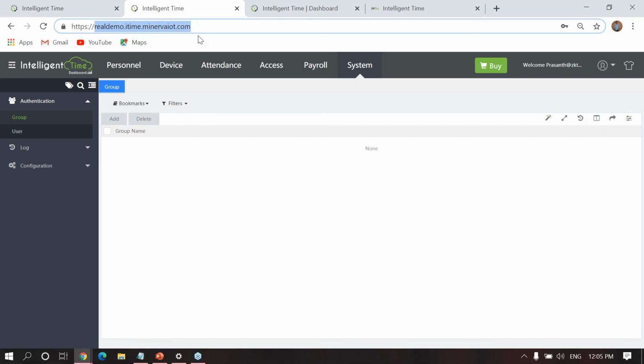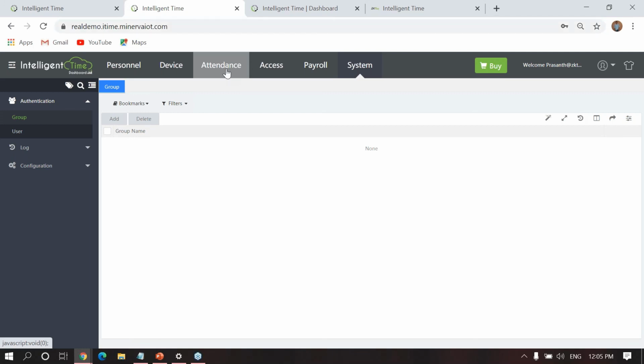In device location, normally there is push data, where we give their server IP address. Instead of the IP address you enter this URL. Our cloud application supports only HTTPS, not HTTP, because it is secure.